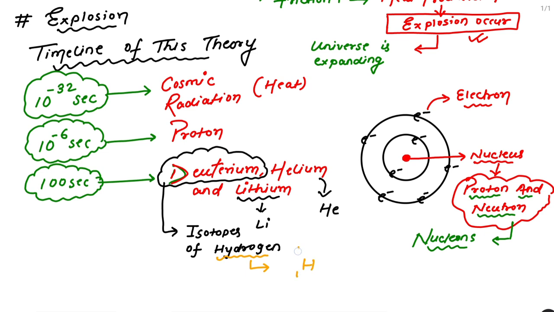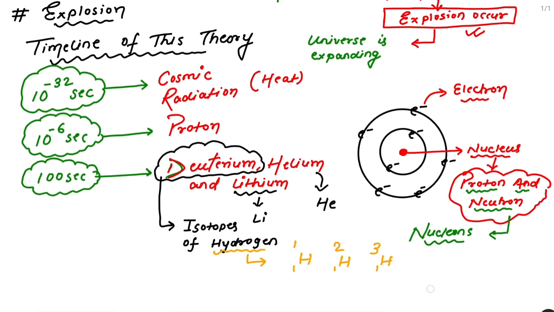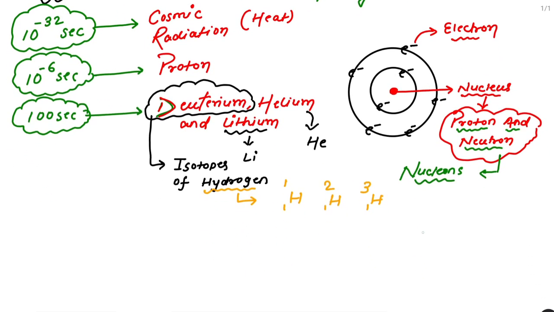Hydrogen 1 1, hydrogen 1 2 and hydrogen 1 3. Now what are these? These are the isotopes. The first one is known as ordinary hydrogen, the simple hydrogen that exists, that you can use as a fuel also.